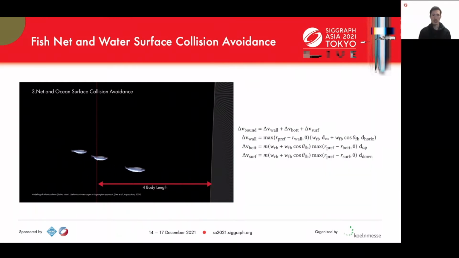We added a biologically based rule to handle collision avoidance with walls. When a fish comes within 4 body lengths of a wall, it engages in avoidance behavior. The closer a fish is to the wall, the stronger the force it feels, and the more it changes its direction.